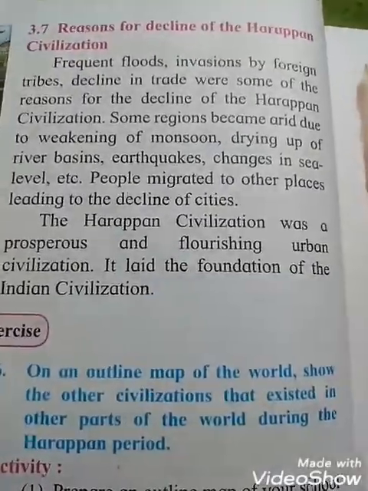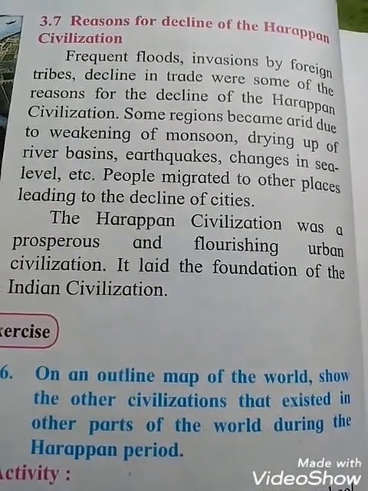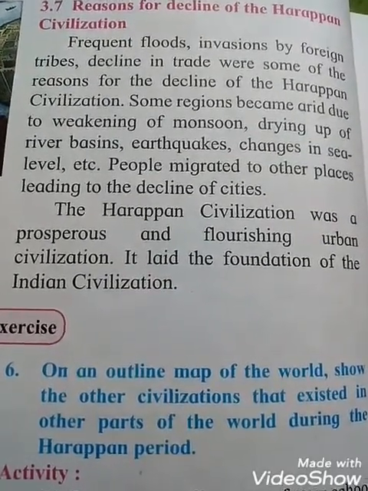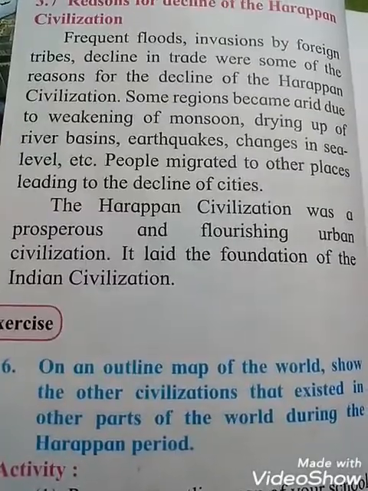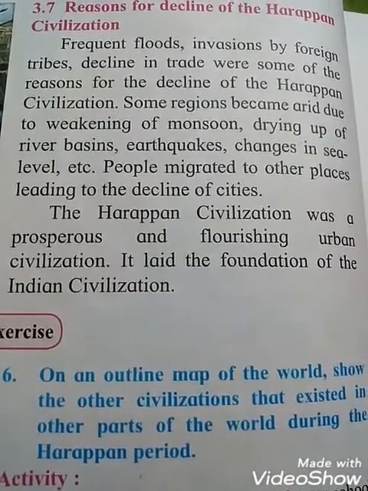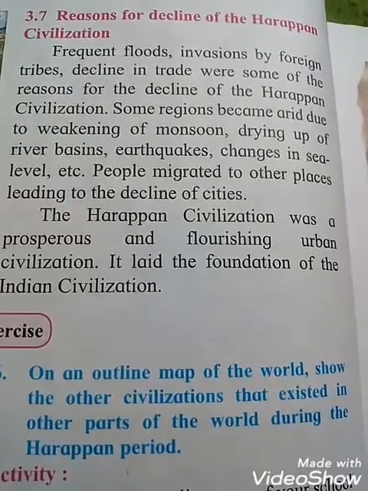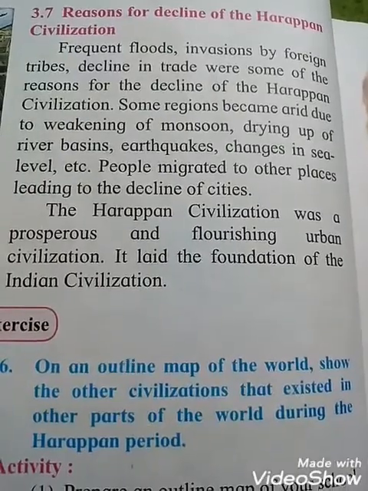Now see, students, 3.7 reasons for decline of the Harappan civilization. What reasons are there? Frequent floods, invasions of foreign tribes, decline in trade were some of the reasons for the decline of the Harappan civilization.